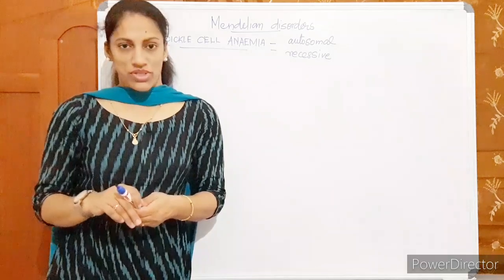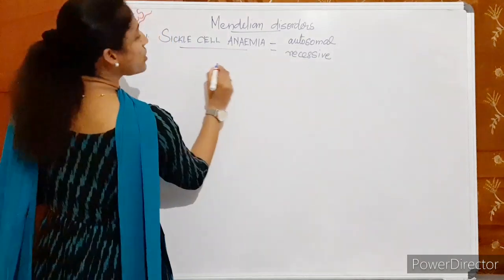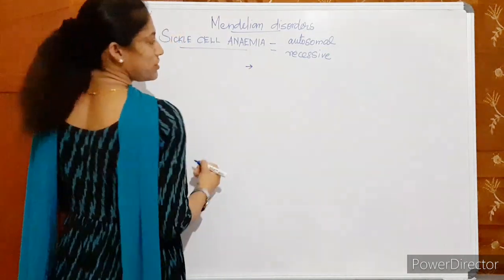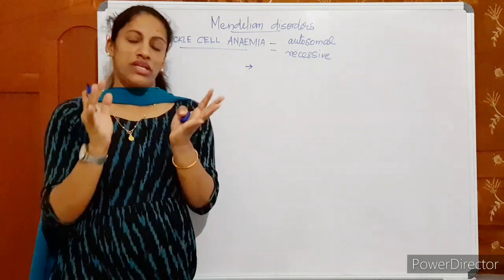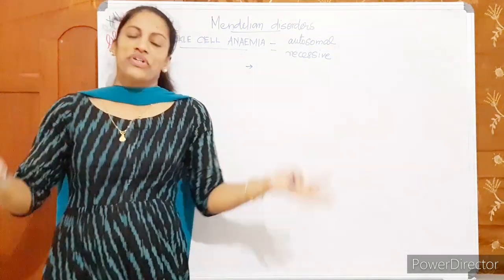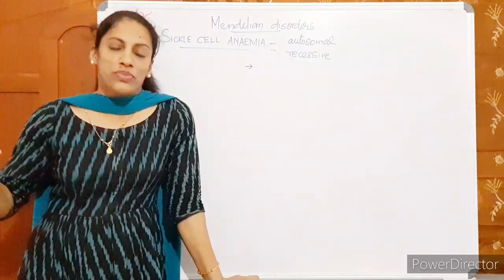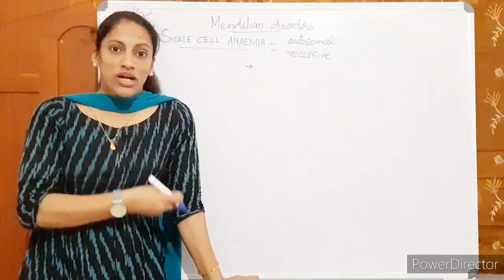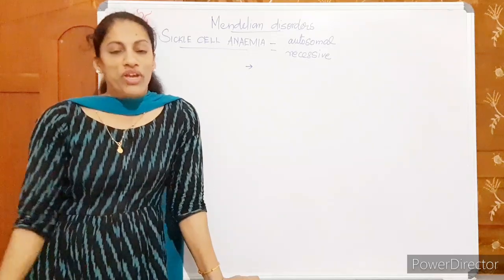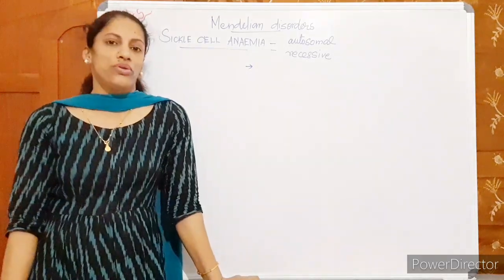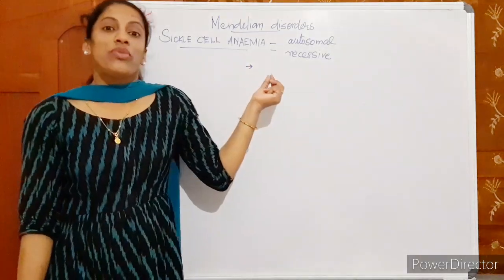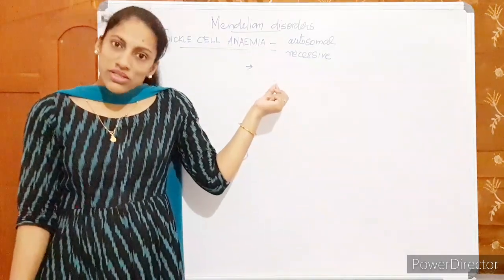What is the function of RBC in our blood? RBC transports oxygen to each and every cell with the help of hemoglobin.